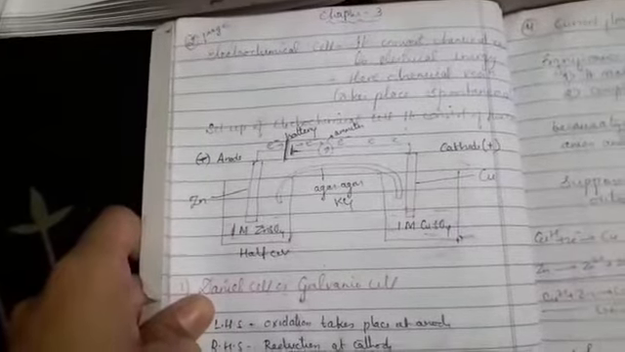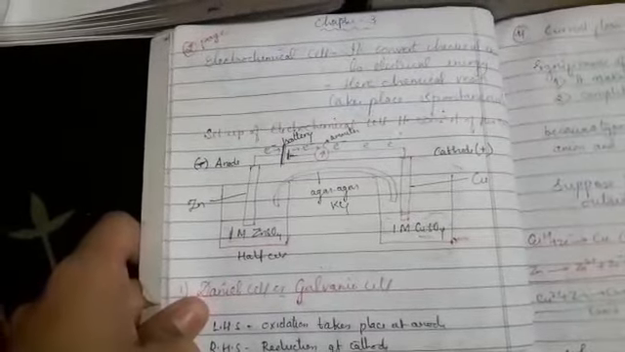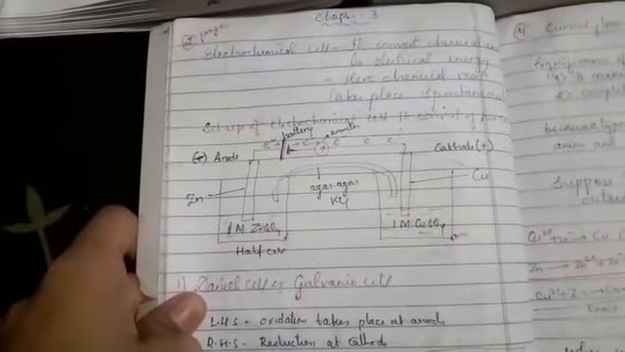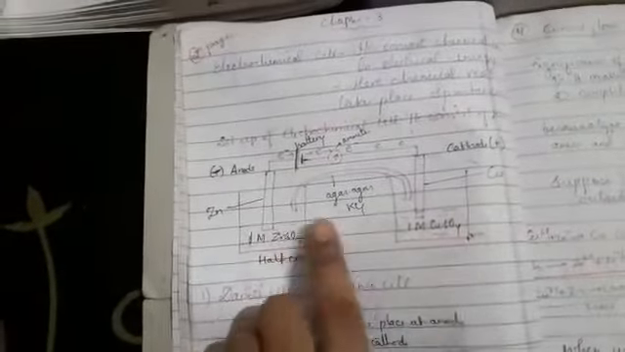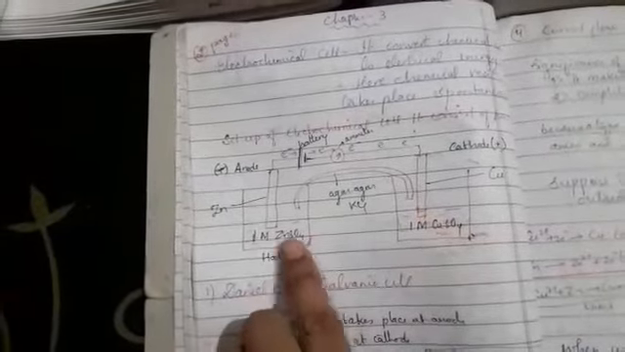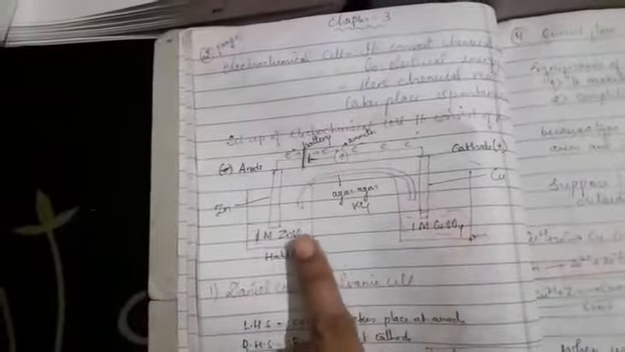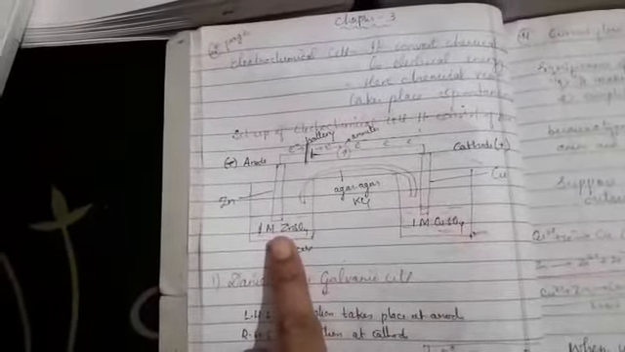Before going to the electrochemical cell setup, we have to see this. This is our electrochemical cell setup. First, what do you mean by electrochemical cell? It is a cell in which chemical energy gets converted into electrical energy, and the chemical reaction takes place spontaneously. This is the setup of the electrochemical cell, in which we have to take two half cells, two beakers. One beaker is called the oxidation half cell, another one is called the reduction half cell.